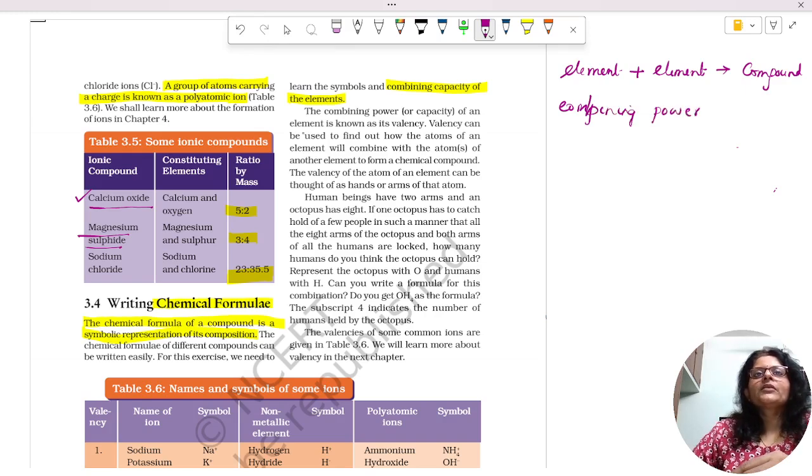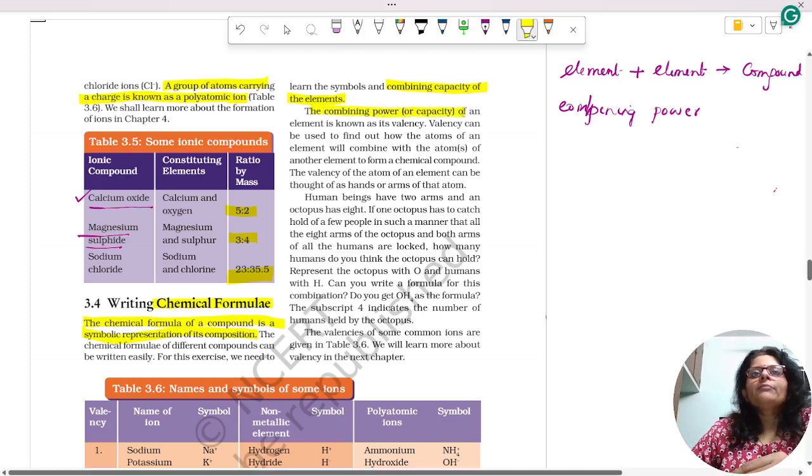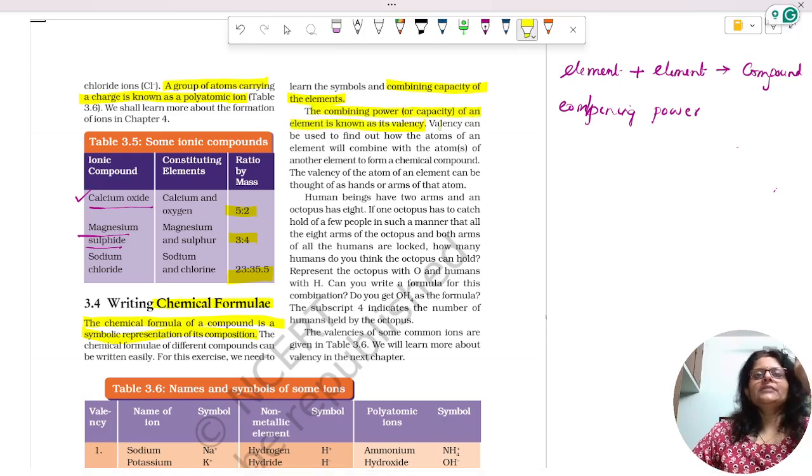The combining power or capacity of an element is known as its valency. Valency can be used to find out how many atoms of an element will combine with the atoms of another element to form a chemical compound.